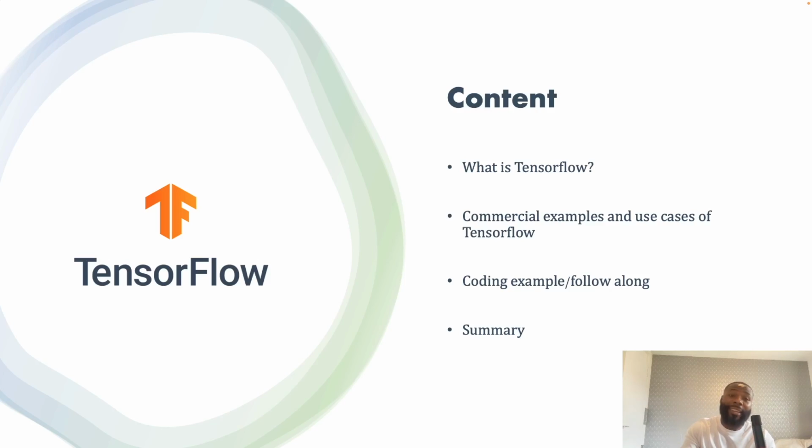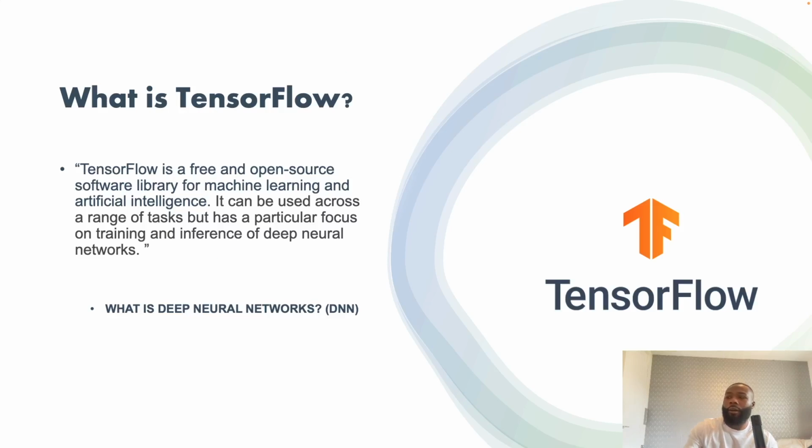First one, what is TensorFlow? When you Google what is TensorFlow, you get this definition from Google: TensorFlow is a free and open source software library for machine learning and artificial intelligence. It can be used across a range of tasks, but has a particular focus on training and inference of deep neural networks.